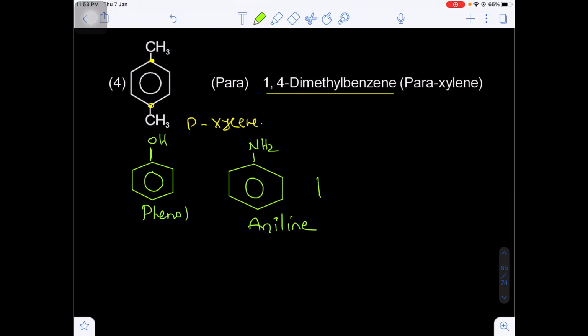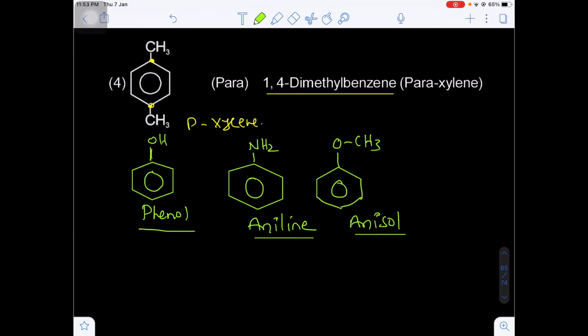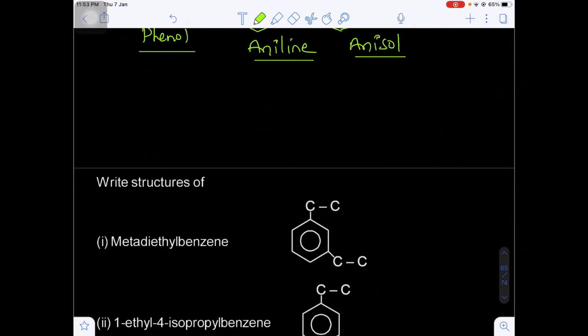Suppose the benzene ring contains an alkoxy group. What is the alkoxy group? Methoxy group, ethoxy group, like that. Let's suppose the methoxy group is present, this is methoxy benzene. This is known as anisole. This is known as what? Anisole. So we have to remember some common names also. These common names are very, very, very important.